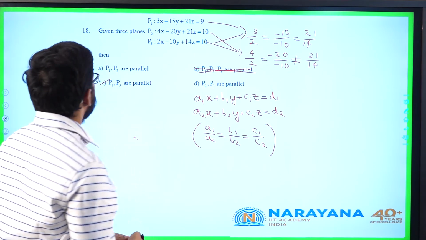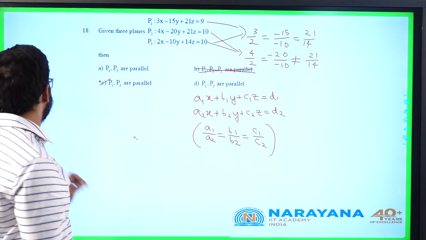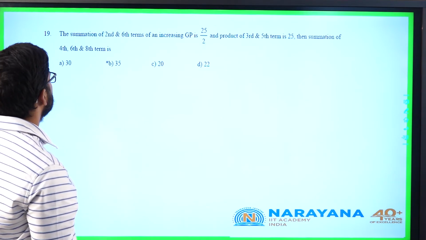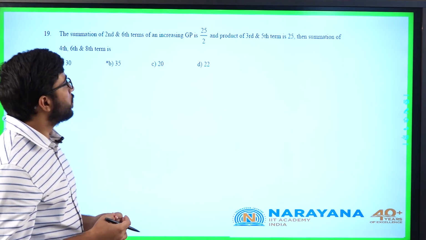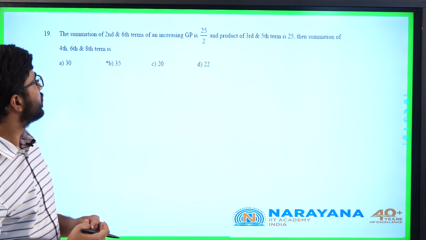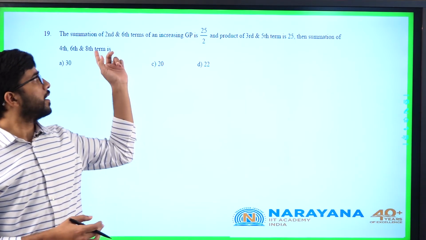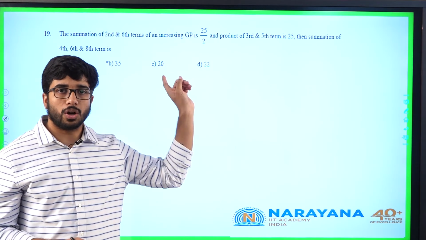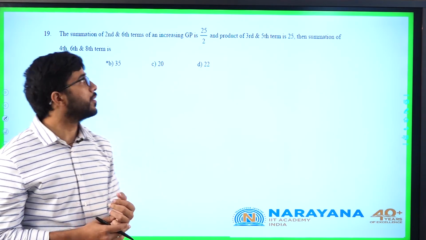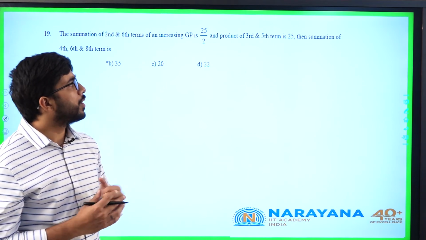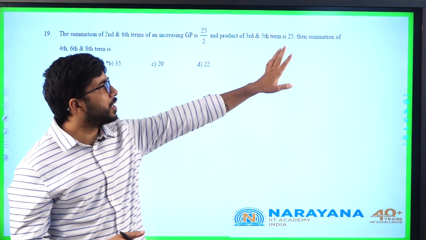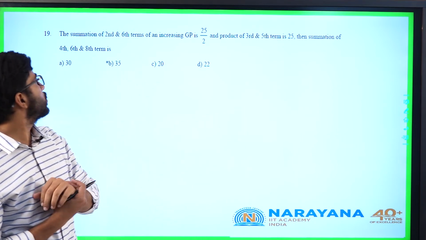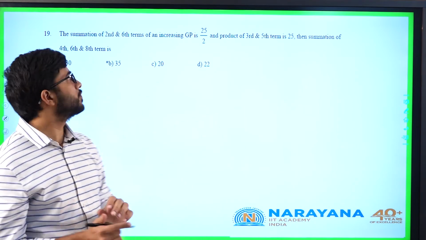Okay. Let me go for the 19th question now. The summation of sequence and series question, GP1. The summation of second and sixth terms of an increasing GP, he is saying common ratio is greater than 1, is 25 by 2 and product of third and fifth term is 25. He is asking summation of fourth, sixth and eighth term.